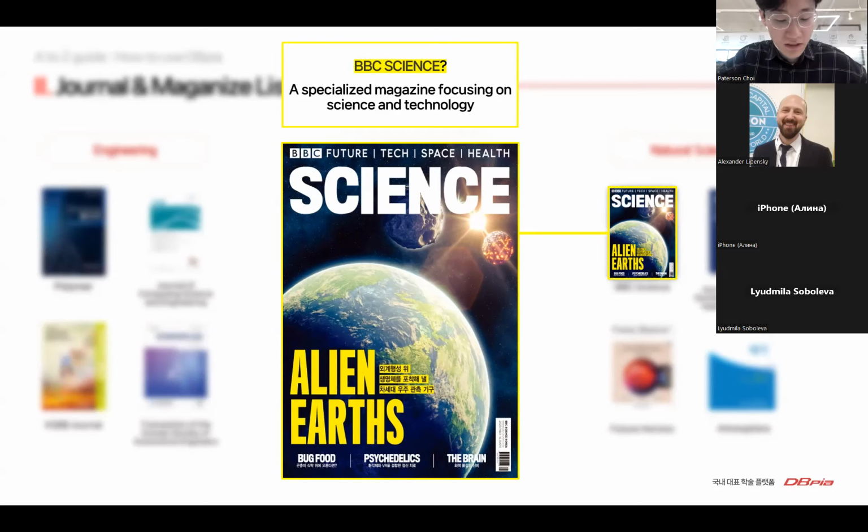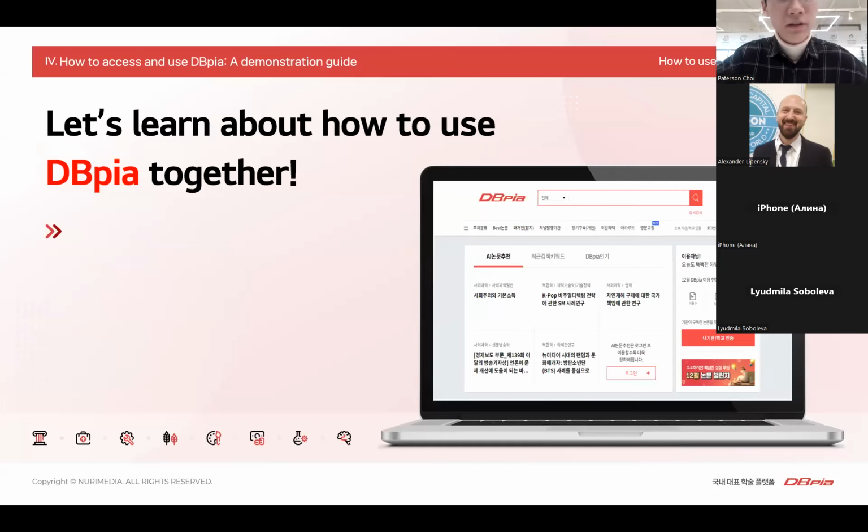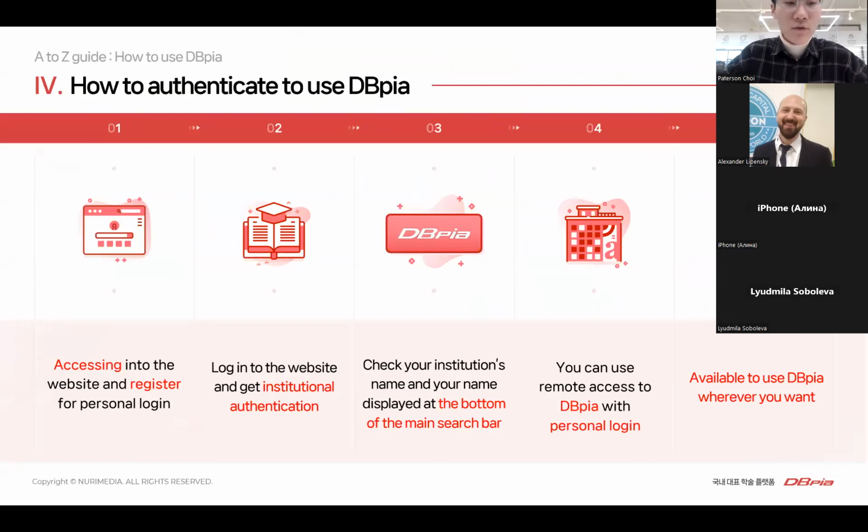Next, I will demonstrate DBpia and show you one by one how you can use and utilize our database. Let's run through how to use DBpia together. Before we start, I will explain some steps to use DBpia. I guess as many of you have already been using it, it would not be difficult for you to understand.